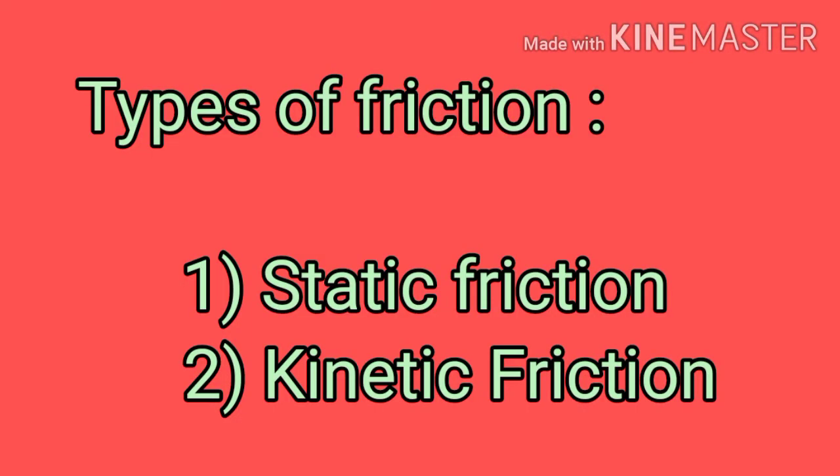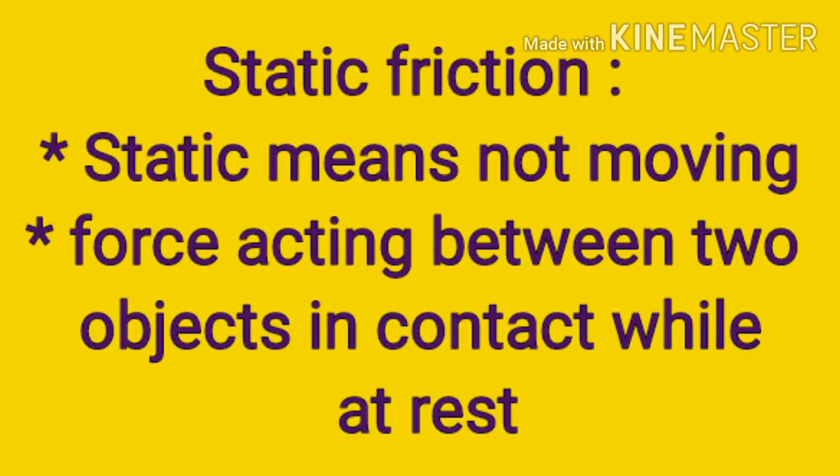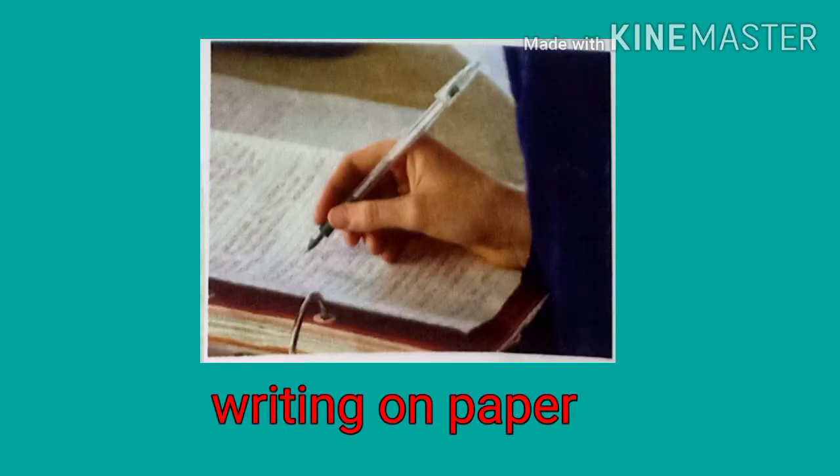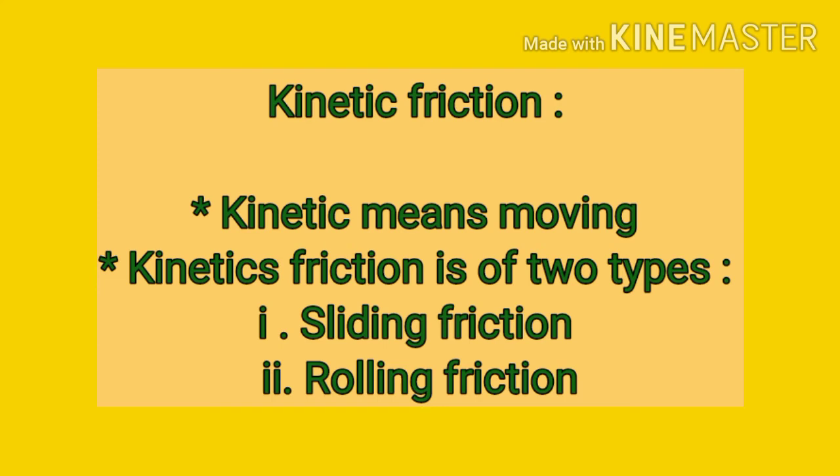Now we discuss the types of friction. There are two types of friction: static friction and kinetic friction. The first one is static friction. The frictional force that comes into play when one body tends to move over a surface, but the actual motion has not started, is called static friction. For example, writing on a paper. Static means not moving. Static friction does not exist by itself.